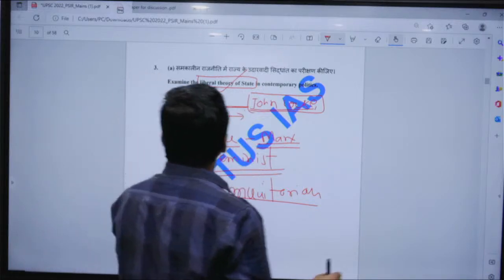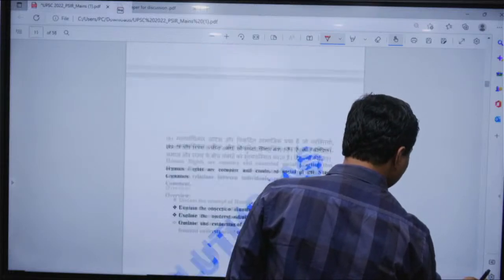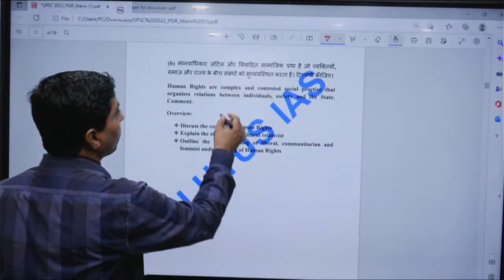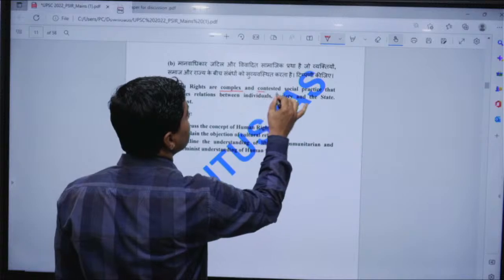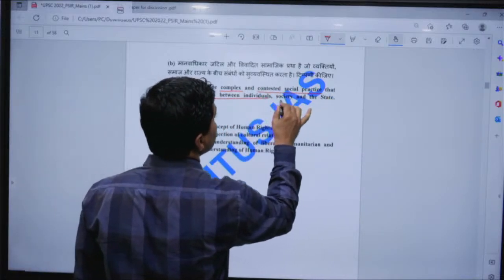Fine. Now let me talk about 3B. Now come to here. Human rights are a complex and contested social practice that organizes relations between individual, society and the state.